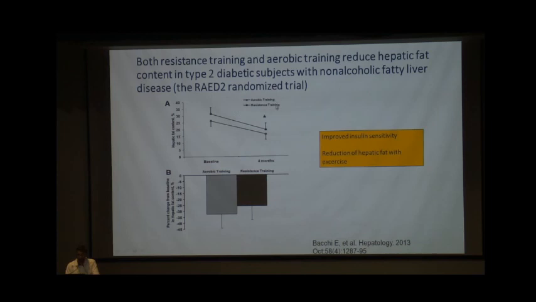The fat percentage decline was up to 25 to 30%, and the hepatic fat reduction in itself improved the insulin sensitivity.